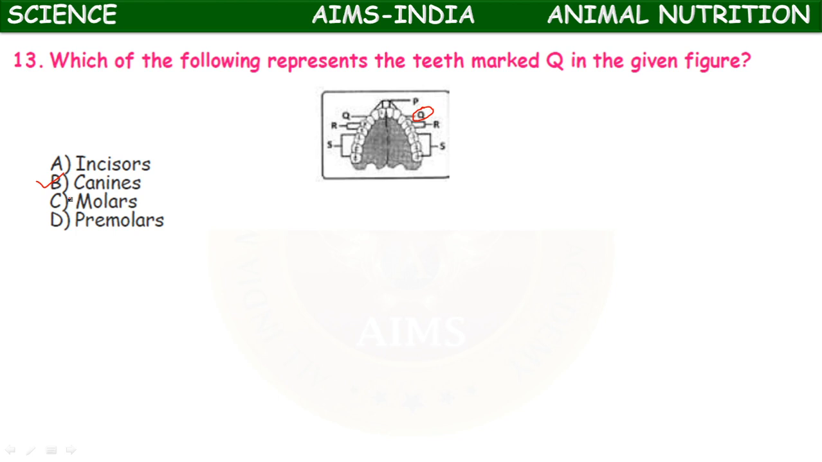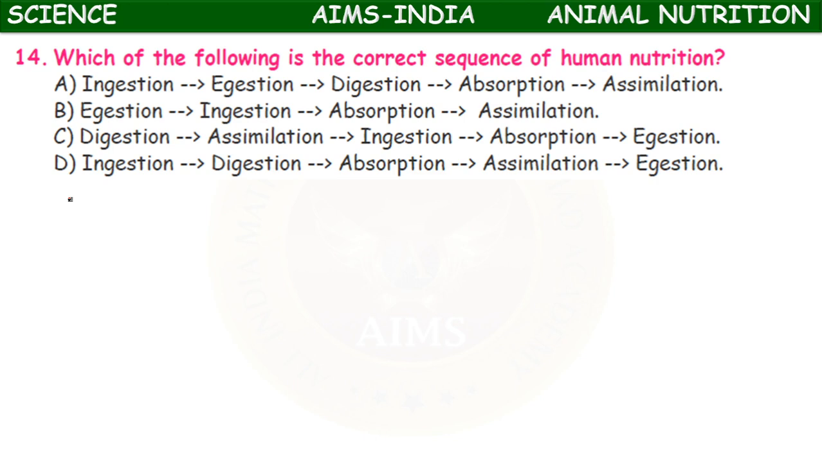What is the function of canines, children? The four types of teeth perform four types of function. The first one is the incisors. Incisors help in cutting the food. Canines help in the tearing of food, and premolars and molars help in grinding and chewing the food. So here Q represents which type of teeth? Canines.